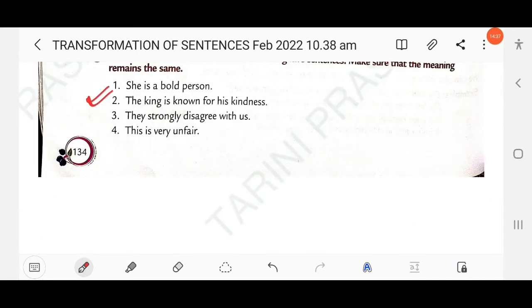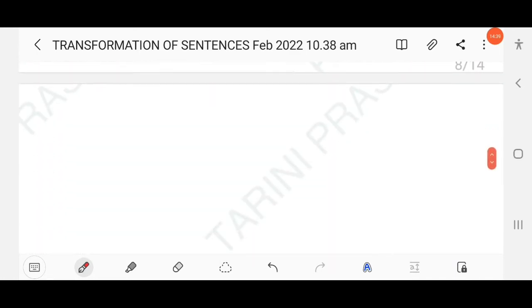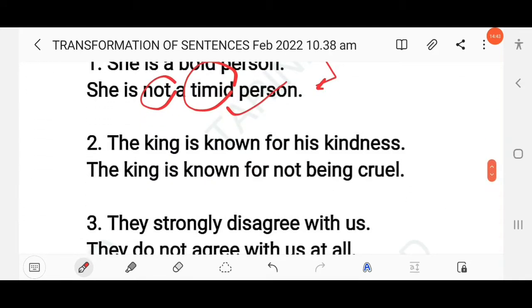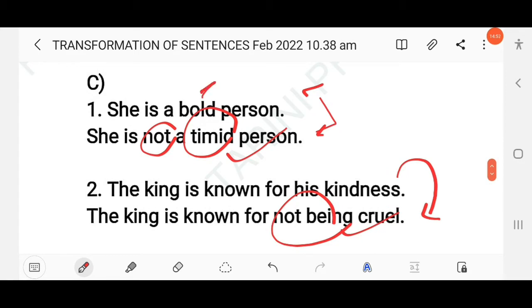Then next question here. The king is known for his kindness. Here you have to change it into negative: the king is known for not being cruel. The opposite of kindness is cruel, just as the opposite of bold is timid, and here not is added. Similarly, the king is known for not being cruel.